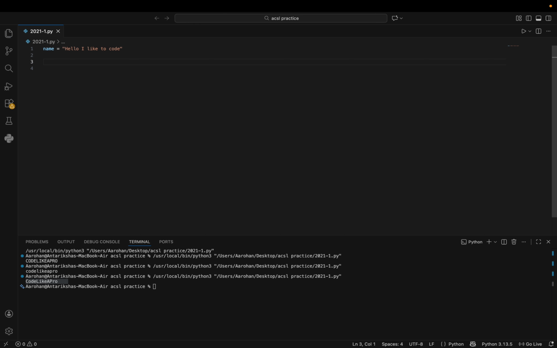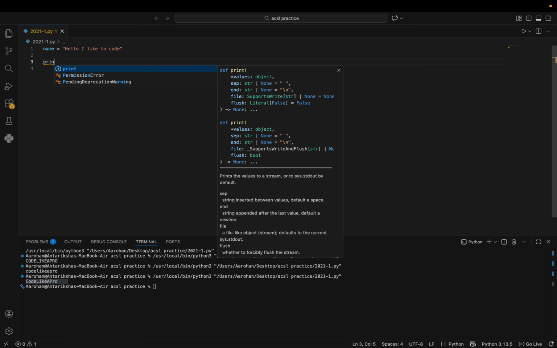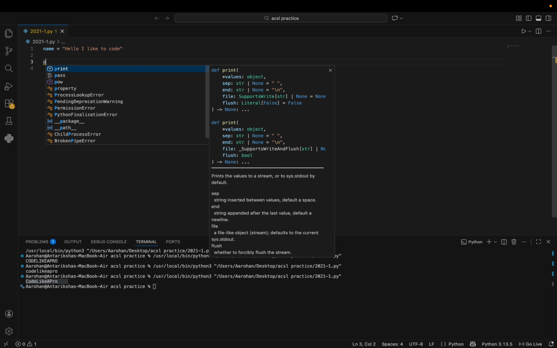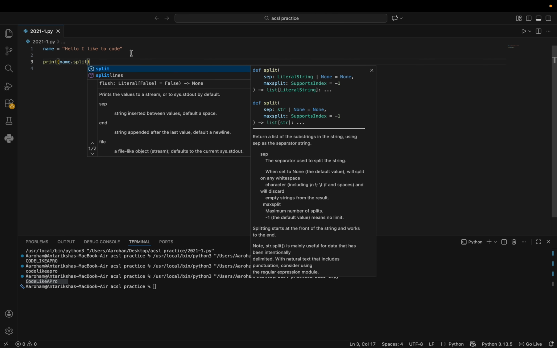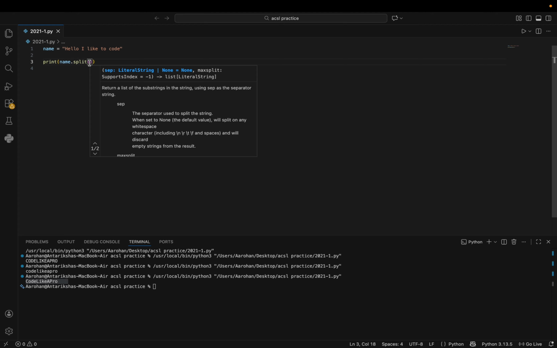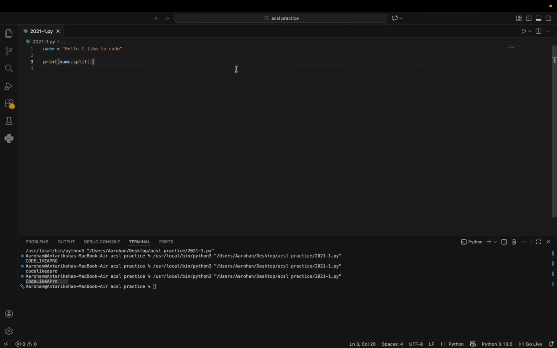And if I use the split method on name, so I will print name.split, and I won't put anything in here for now, just to show you what it does by default. If I run the code, it gives me a list and it separates out each word. Now, let me replace these spaces with commas instead.